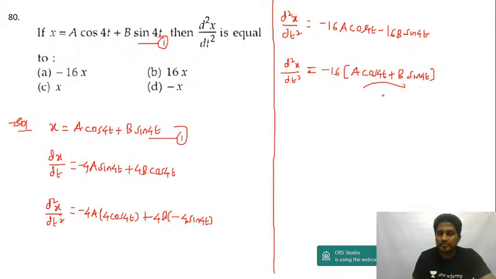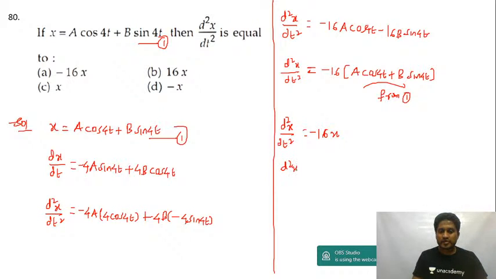Right, now let us use equation 1, guys. This is from equation 1. If I use equation 1, this becomes d square x upon dt square is equal to minus 16 into x. That is from equation 1, a cos 4t plus b sin 4t is equal to x only. So this becomes d square x upon dt square, minus 16 you shift on the left side, you get plus 16x is equal to 0.